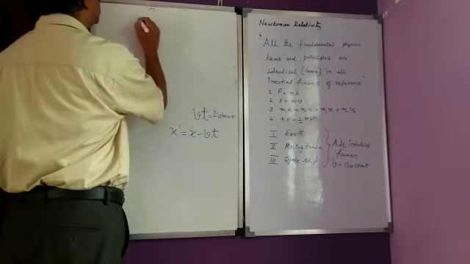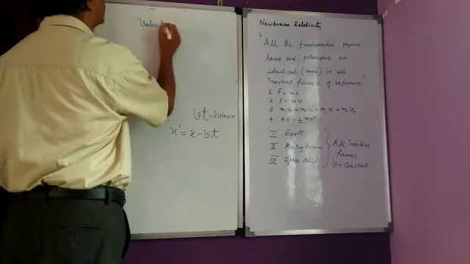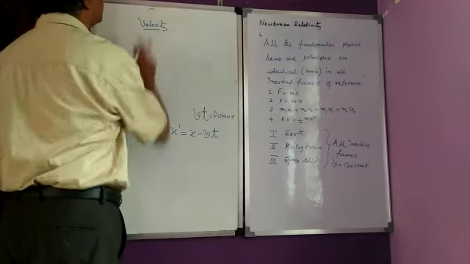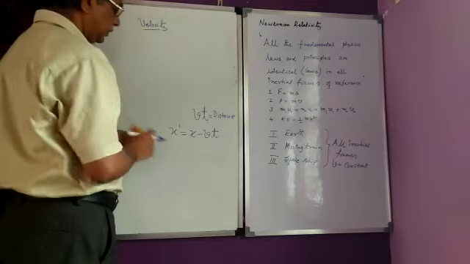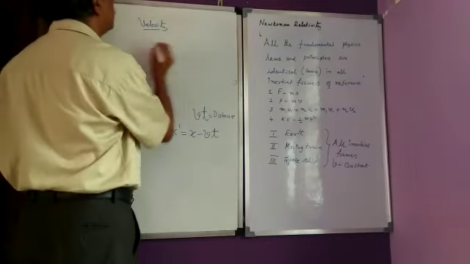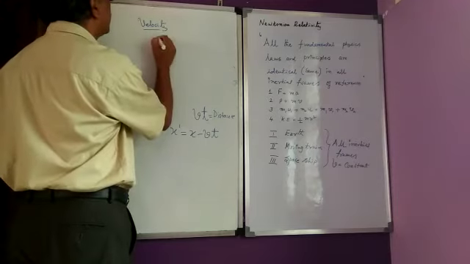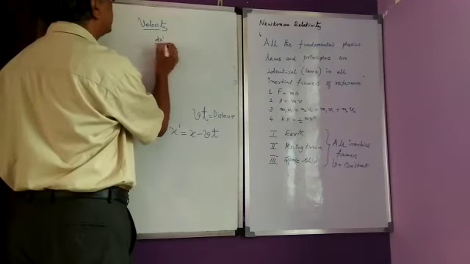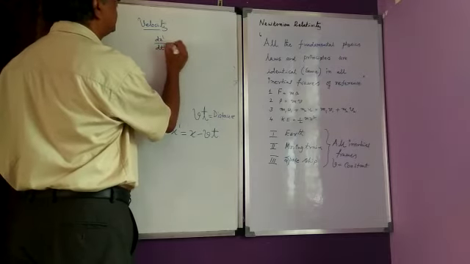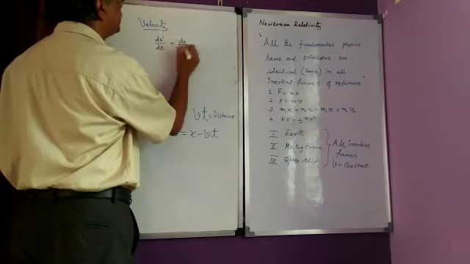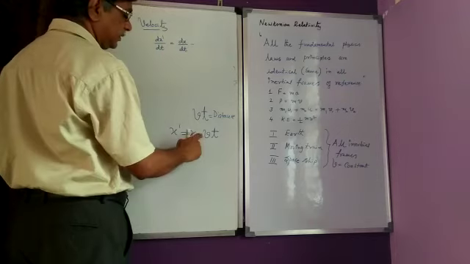Now dx dash by dt is equal to dx by dt minus v.